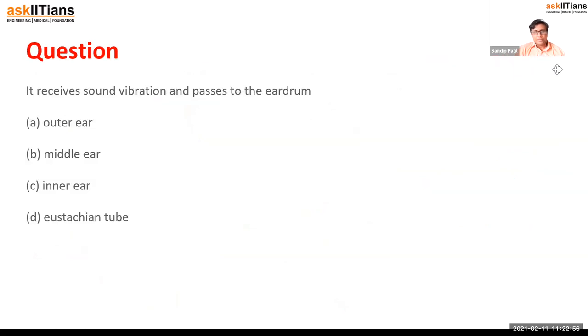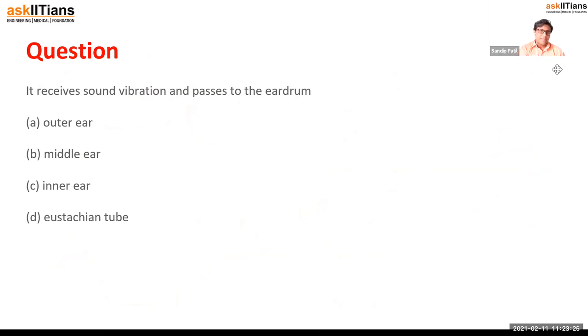So this is the whole part of our sound chapter. We have already seen how sound is produced because of vibrations, and today we also saw a little bit about the echo, and how the human ear works. Okay, good. So let's see some questions.